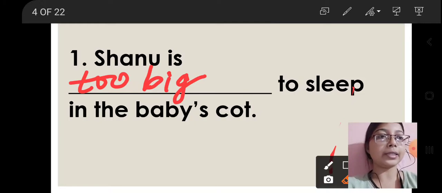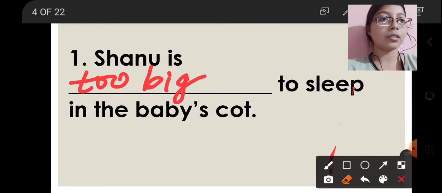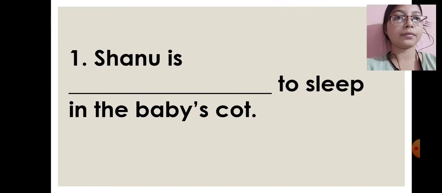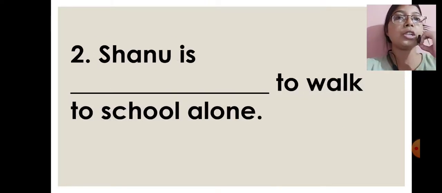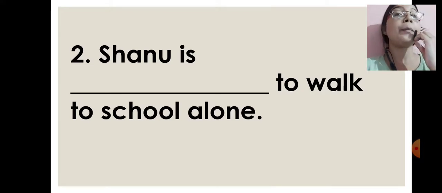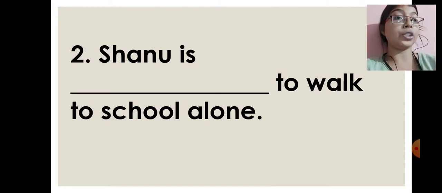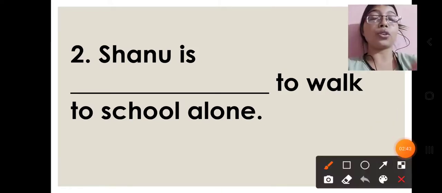So next question. Question number 2. Shanu is dashed to walk to school alone. Now Shanu is too small for that. Like you all, as students, you cannot walk to school alone. You need someone with you to drop you to school and to pick you up from there. So like you, Shanu is also not able to walk to school alone. That means Shanu is too small to walk to school alone.